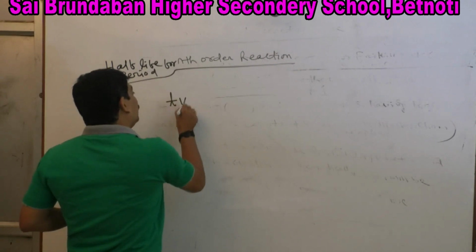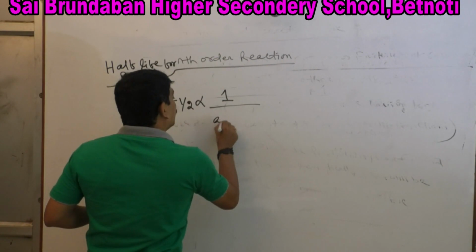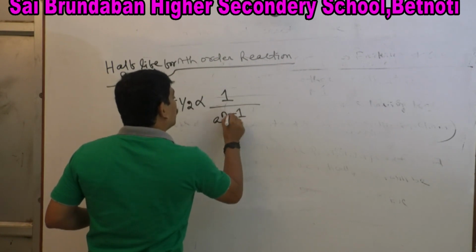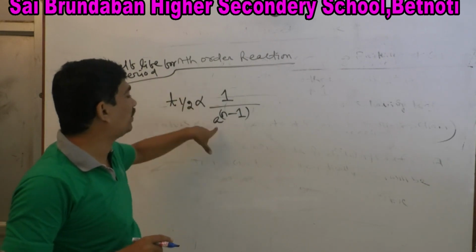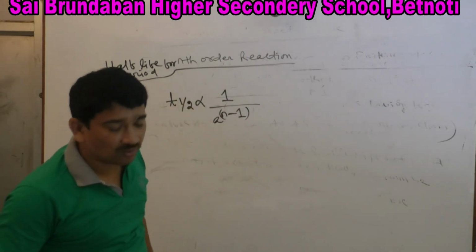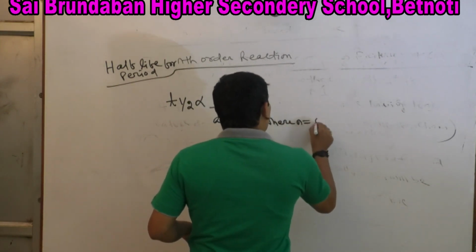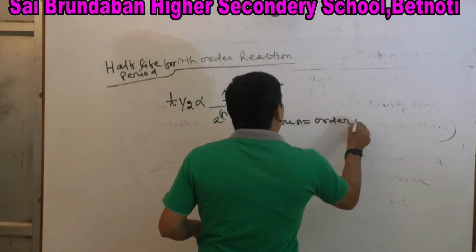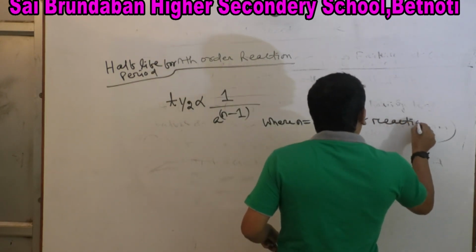T half is directly proportional to 1 by a to the power n minus 1, where n equals the order of reaction.